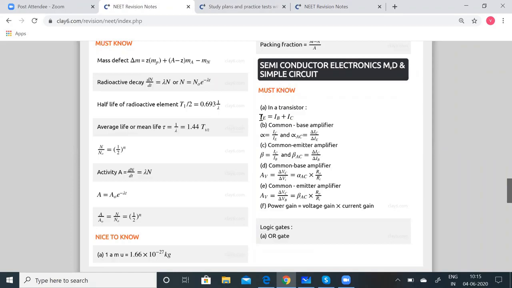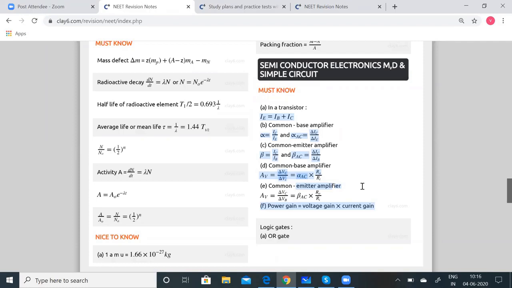So a transistor can be used in one of the three configurations, that is common base, common emitter, and common collector. Here we are now seeing more about amplifiers. So common base amplifier and common emitter amplifier. Because the transistor as a switch is now omitted, we are now going to concentrate only on amplifiers.